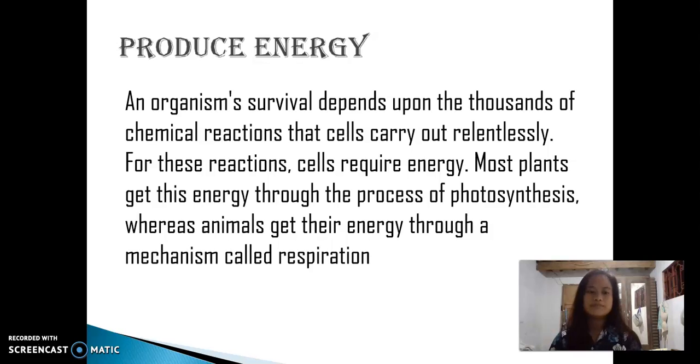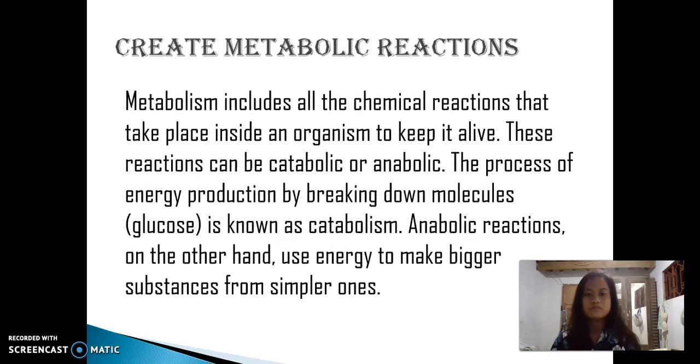Produce energy. An organism's survival depends upon the thousands of chemical reactions that cells carry out relentlessly. For these reactions, cells require energy. Most plants get this energy through the process of photosynthesis, whereas animals get their energy through a mechanism called respiration.